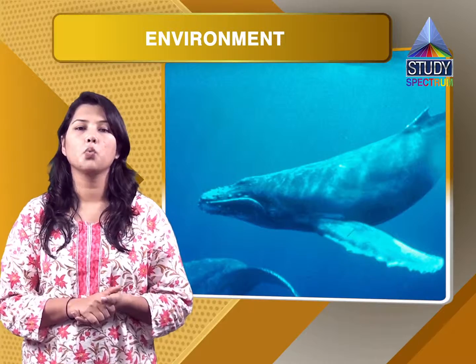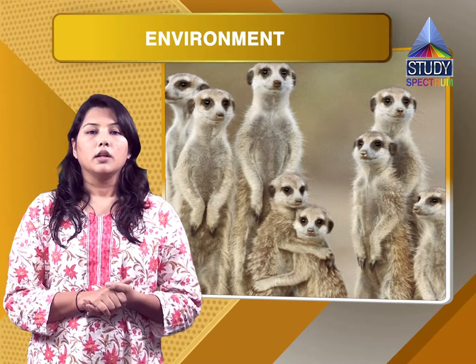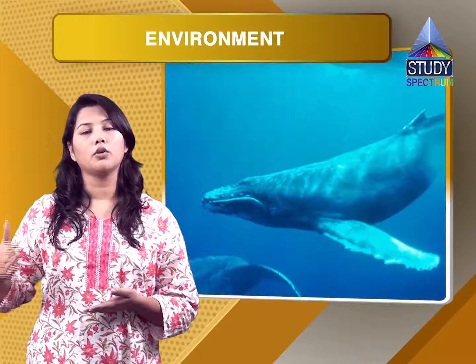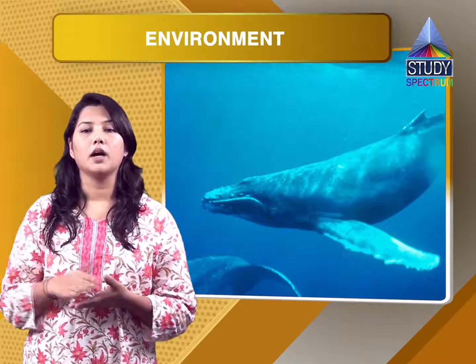The next question is, what is natural environment? Land, water, air, plants, animals, all these are natural environment. The next question is, which are the major components of the environment? That is the people, the things, the places that surround any living organism are the major components of any environment.